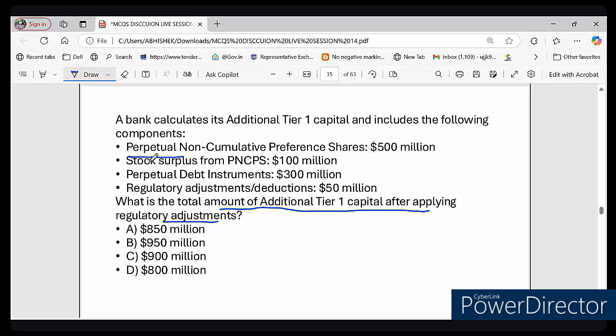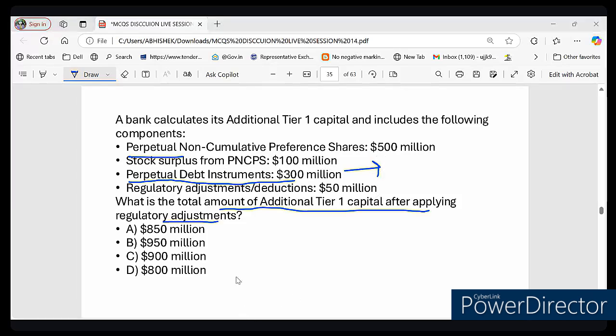Now, my second question is, are banks required to repay a perpetual debt instrument at a fixed date? This is the perpetual debt instrument. Yes or no? The answer is no. Because they are called perpetual. Perpetual means what? They don't have a fixed repayment date. Right?